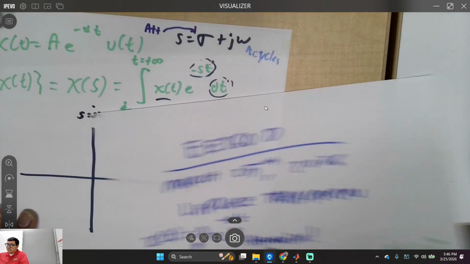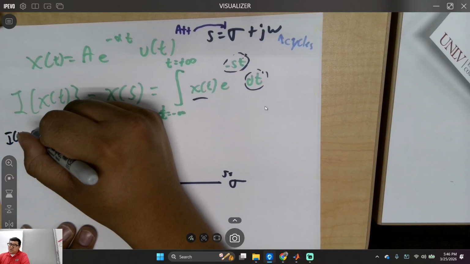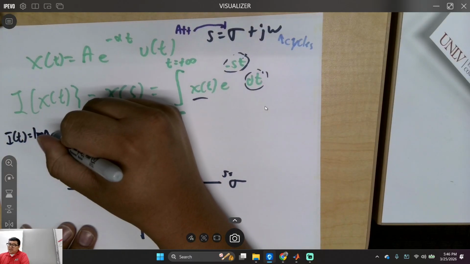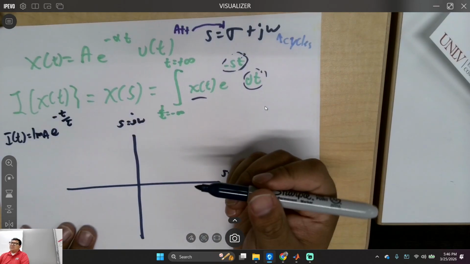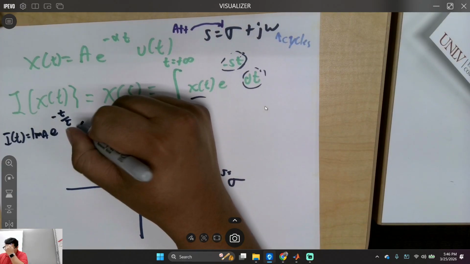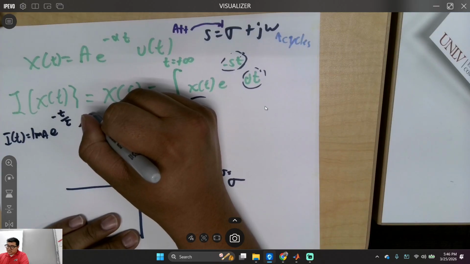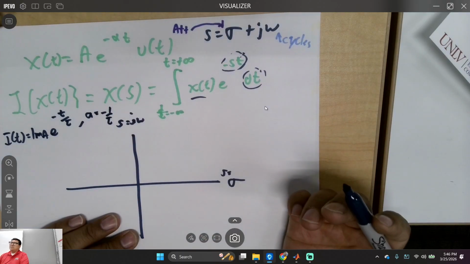I of t is equal to, I don't know, 1 milliamp e to the minus t over tau right there, where alpha is equal to 1 over tau. Is that making sense with everybody?